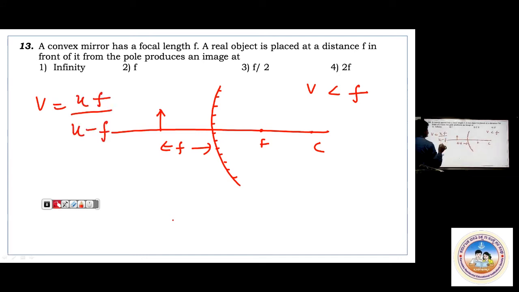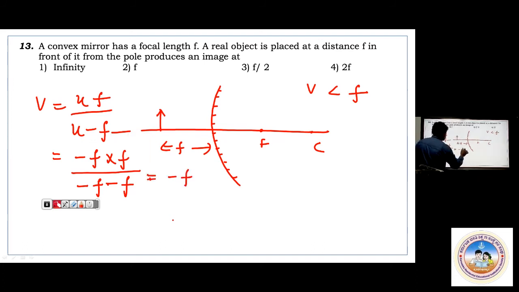Already I have told you to remember this. u is minus f, into f. In a convex mirror, focal length is positive but the distance is minus f. So u is minus f, and this gives f into f. Now this will be minus f square divided by minus 2f. One f cancels, minus cancels. What is the answer? f by 2.